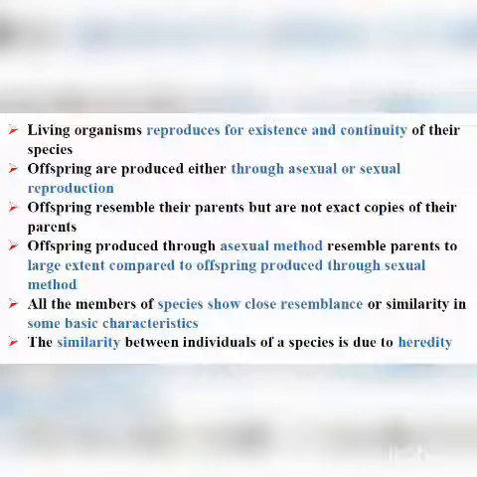For example, let us say A is one species, B is another. So all the organisms of A group are able to interbreed among themselves and produce fertile offspring.